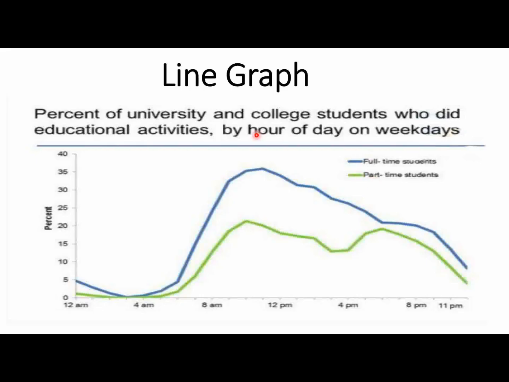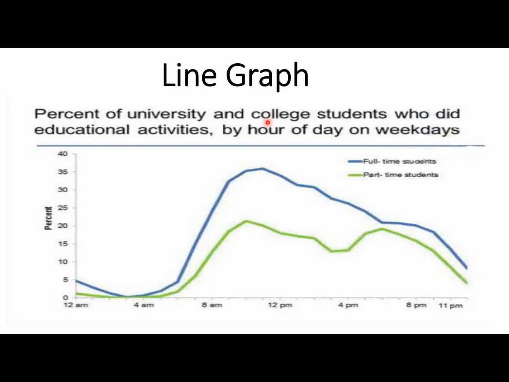So first I will discuss the line graph with all of you, and now let's start the example with the template. So as we know, here is the name of the image: percent of university and college students who did educational activities by hour of the day on weekdays. So this is the name, and this is the name in two lines. So it's not necessary that you will cover the name or title of the image the same as here in the two lines. So you can cover it like percent of university and college students, or you can also say percent of university and college students who did educational activities.